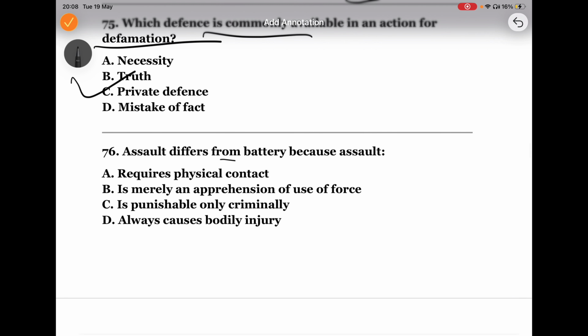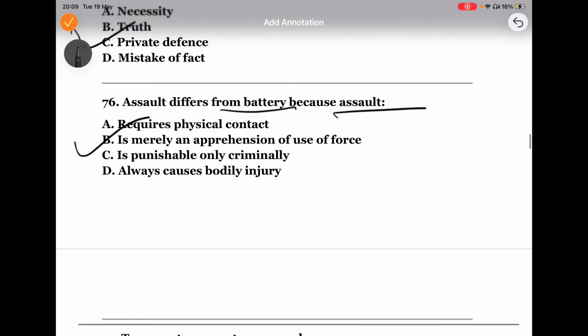Let us see the difference between battery and assault. See, assault is fear of force, but battery involves actual force. Okay, so assault is creating fear of immediate harm. I will kill you, I will beat you, I will hit you. But battery is actually doing the action, which I already said, right? So that is what battery means.